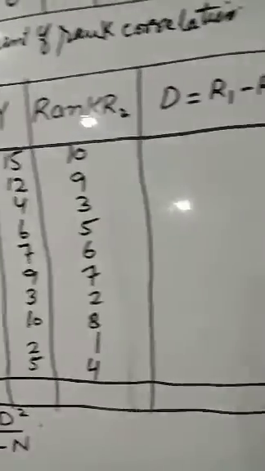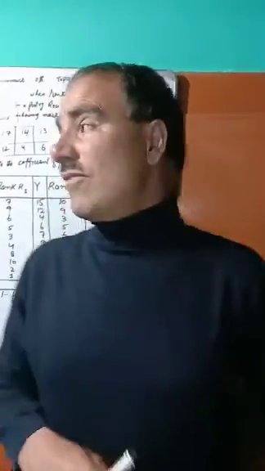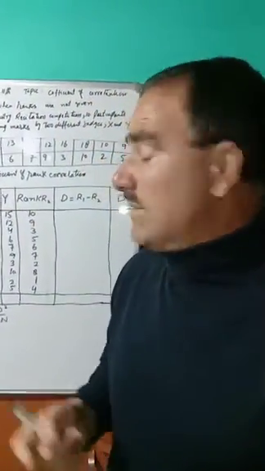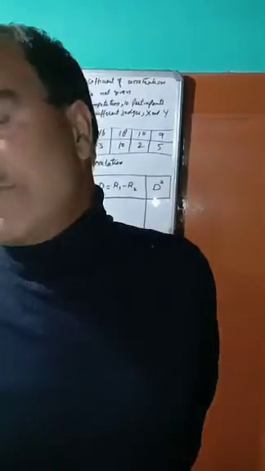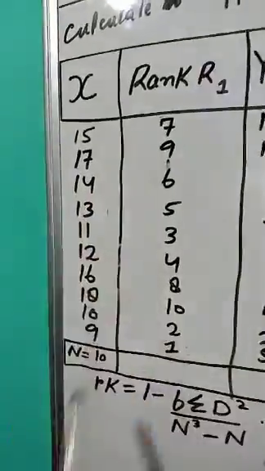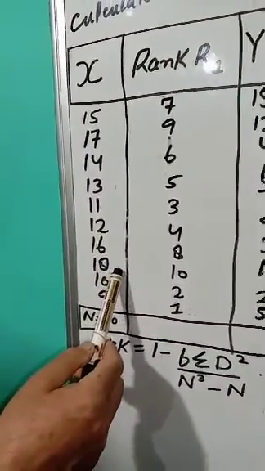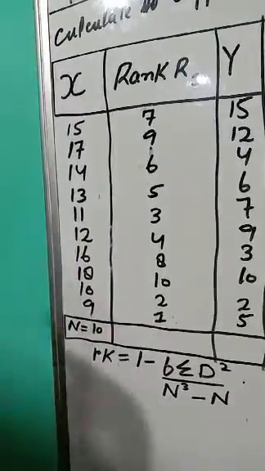Now we have to give the ranks. How will we give the ranks? We first have to see the highest and the lowest value, and according to that we will give them the position. Here the highest is 18 and the lowest is 9.